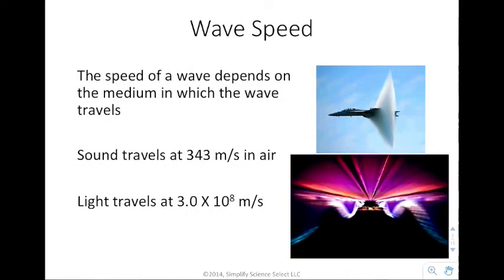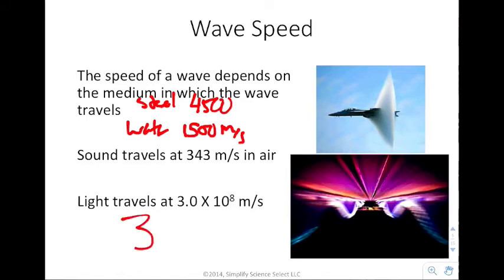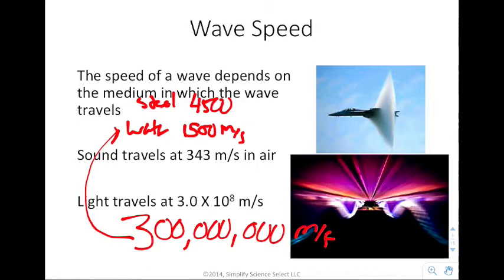The wave speed actually varies depending on the medium in which it travels. For example, the speed of sound in air is 343 meters per second, whereas in water it's 1500, and in steel it's about 4500. So the speed can vary depending on what it's traveling in. Likewise, light travels at 3 times 10 to the 8th, or 300 million meters per second, which is much, much faster than anything sound can do.